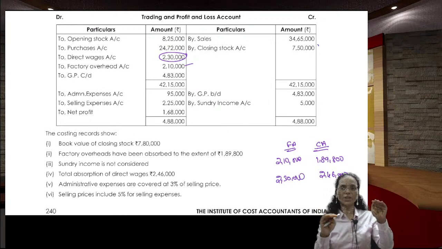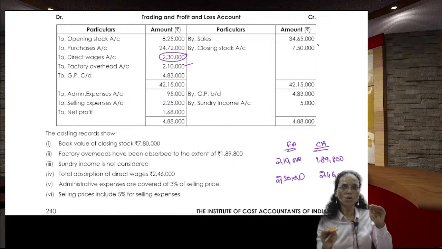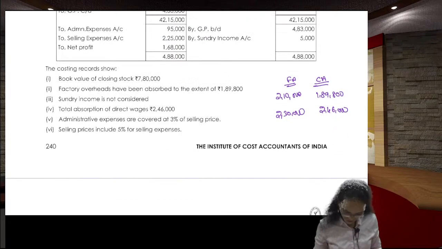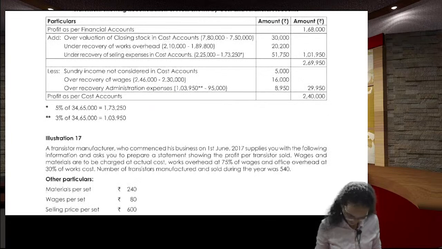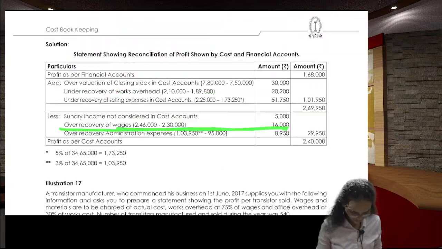Extra expenditure is decreased in the financial. When extra expenditure is decreased, the profit also goes down in the cost, so in the financial you reduce it. How much? 16,000. Over recovery of wages, 16,000 rupees.